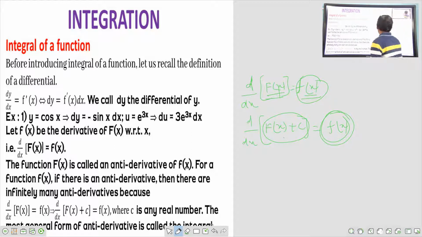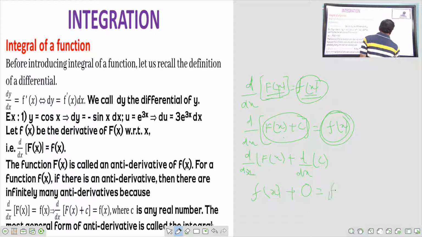See, what is the d by dx of F of x plus c? So d by dx of F of x plus d by dx of c. This d by dx of F of x, we call small f of x. D by dx of a pure constant is 0.